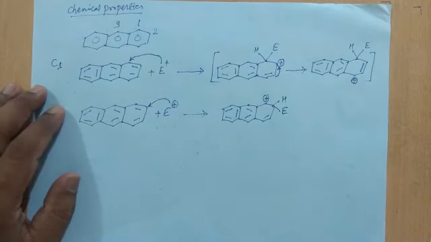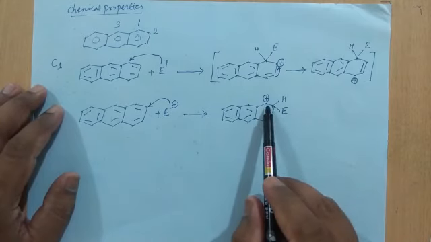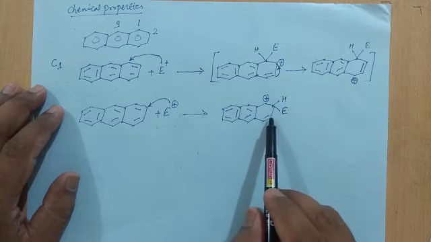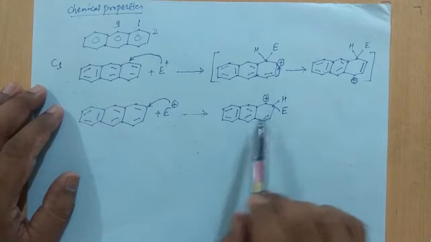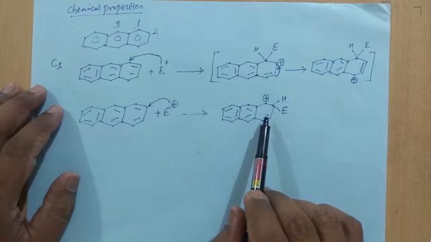And it is not possible in this case to stabilize this positive charge with resonance, because on the neighboring carbon atoms there is no pi electron present. So there is no resonance stabilization possible in this particular case.